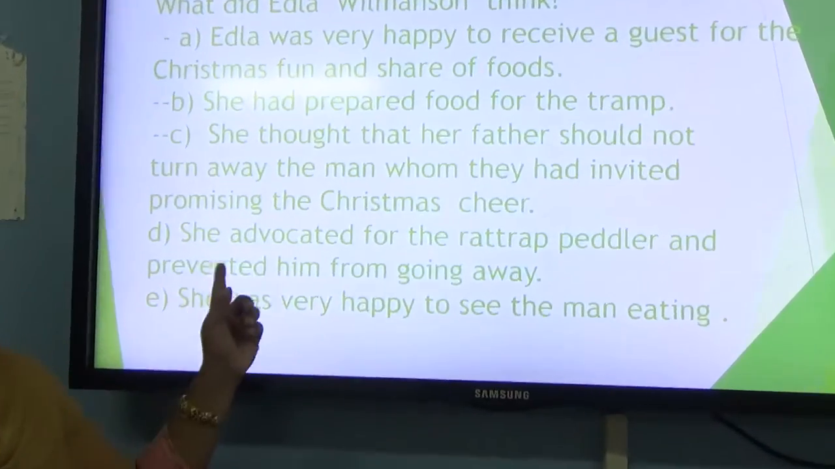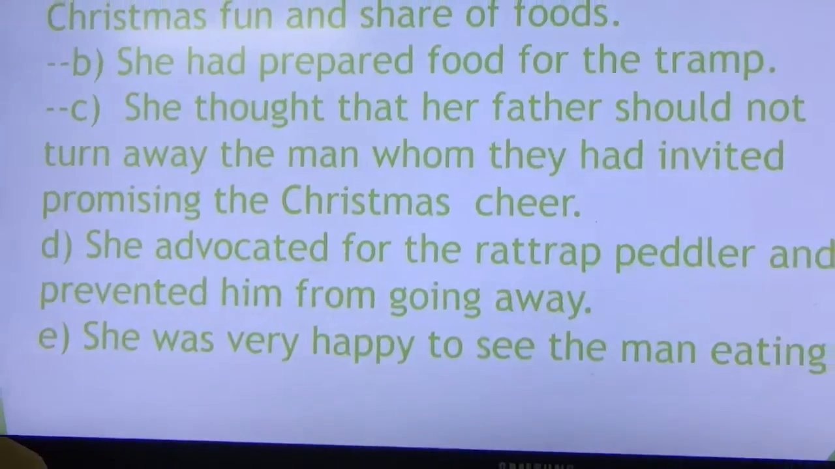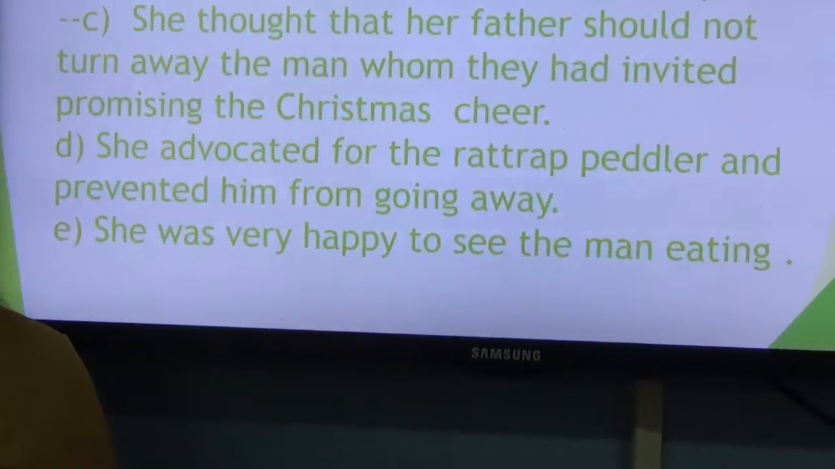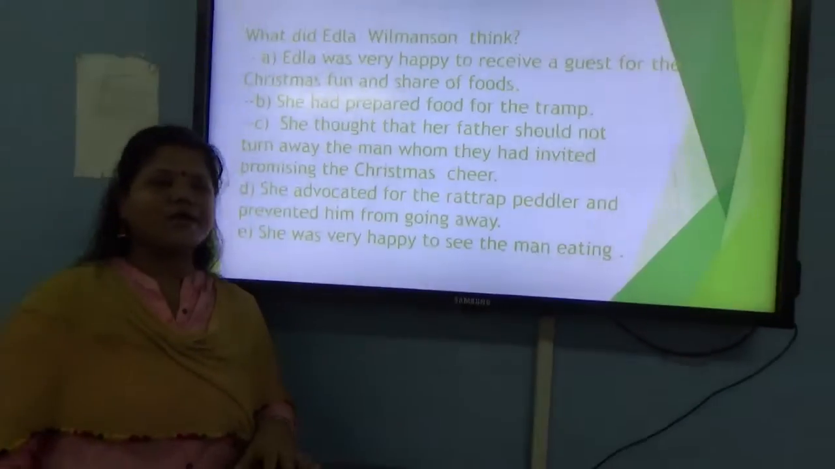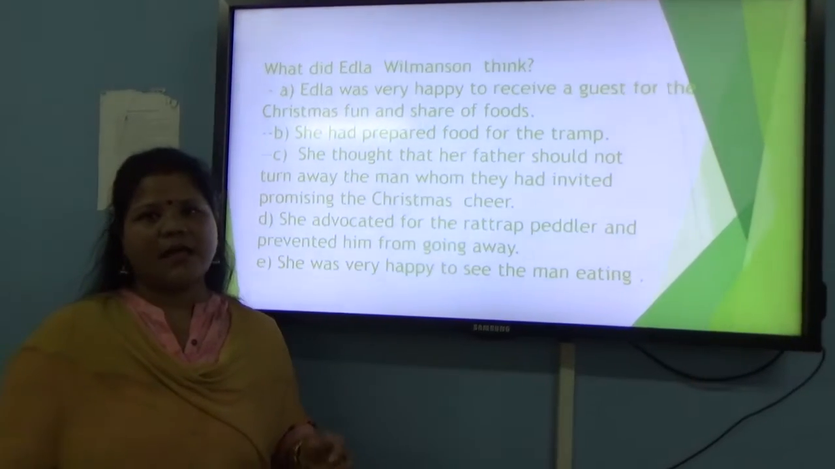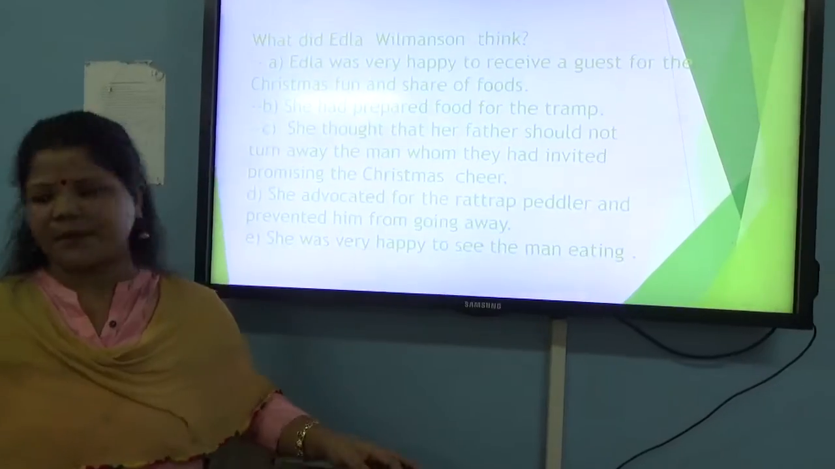So she advocated for the rattrap peddler and prevented him from going away. She did not let him go. She was very happy to see the man eating. Because she was already very happy preparing food for a hungry man, and then when she was feeding the hungry man, she was feeling very happy.